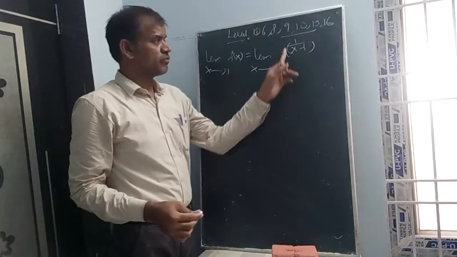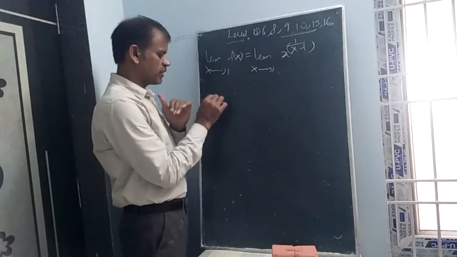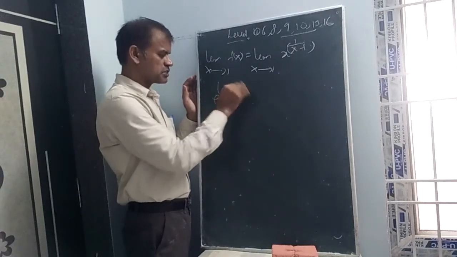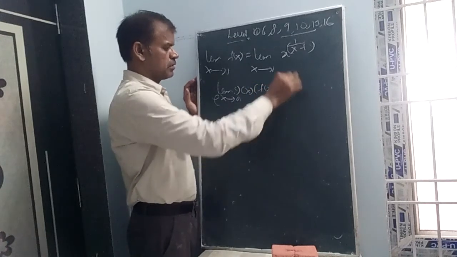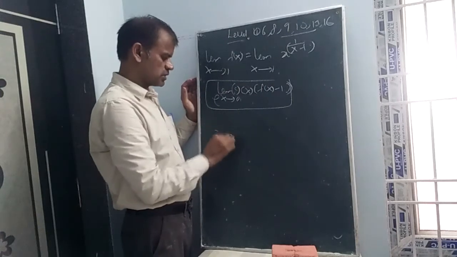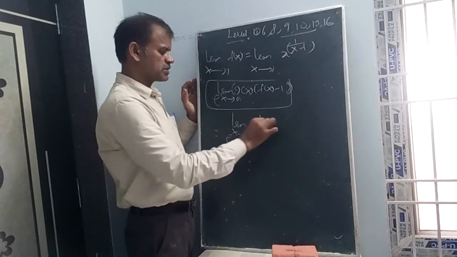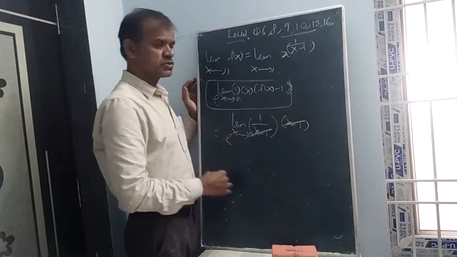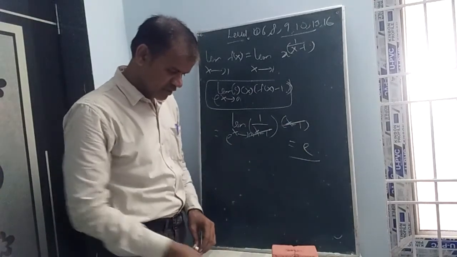If we substitute here, it becomes 1 power infinity. Whenever the function is in the form of 1 power infinity, we should use the formula e power limit x tends to a of g of x into f of x minus 1. What is g of x here? 1 by x minus 1, into x minus 1. So x minus 1 gets cancelled, simply f of 1 is equal to e. First option is the answer.